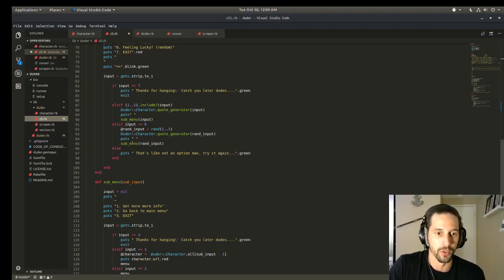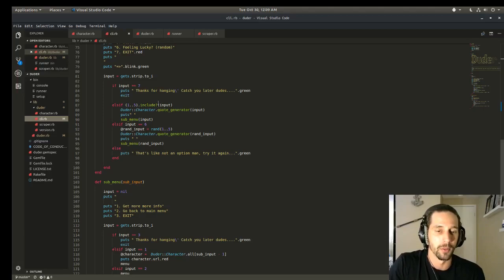And again, it'll drop us into a submenu. And then else, so if it's anything else besides 1 through 7, like if you put an 8 or type in a bunch of whatever, it's going to say that's like not an option, man, and it's going to bring you back to the menu. So it doesn't put out an error, or that is your error message, but it won't mess up the program. It'll just kind of bring you right back to the menu.